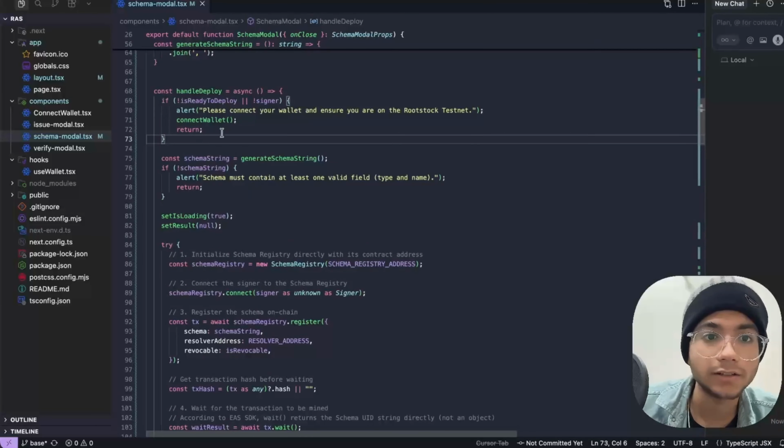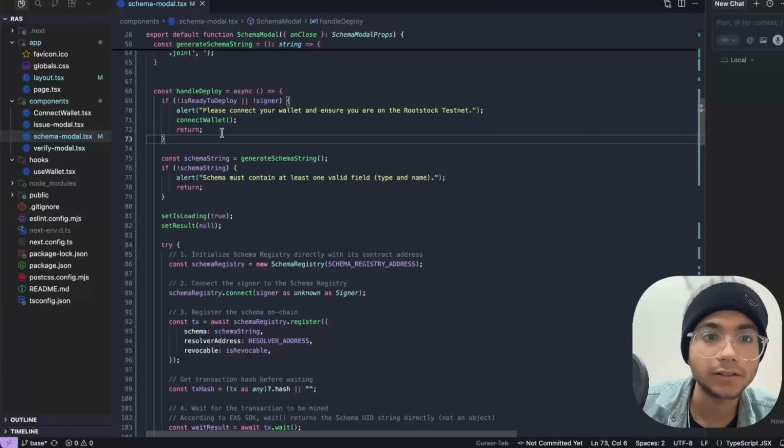So here's our code, and in this function, we are importing a lot of things from the EAS SDK, as we are not directly using GraphQL. We are using various functionalities in order to verify it, so we had to format data in a more complex manner. If you want, we can directly use GraphQL to fetch the query, but we need to have our own local indexer of RSK testnet. You can check out the RSK docs and make it by yourselves.